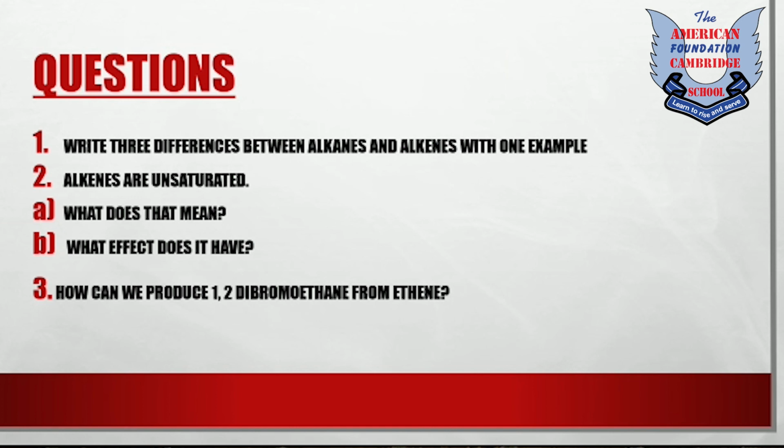Now students, here this chapter has ended. The remaining questions are here in front of you. Write 3 differences between alkanes and alkenes with one example. Question number 2. Alkenes are unsaturated. There are 2 sections of this question. Solve them one by one. What does that mean? What effect does it have? And the next question is, how can we produce 1,2-dibromoethane from ethene? So you are going to solve all these questions in your fair journals. Go through the chapter, learn the chapter, revise it, and solve these questions by yourself.